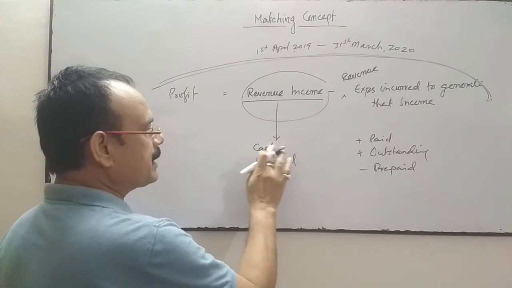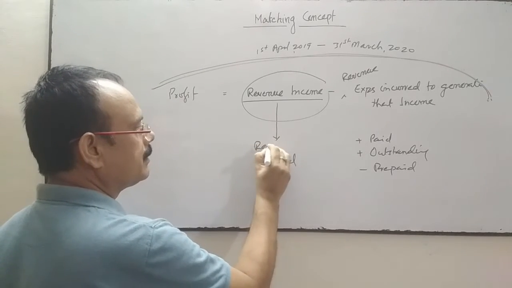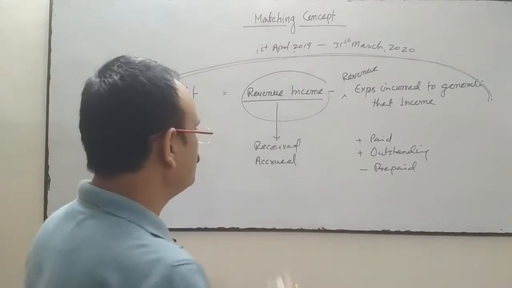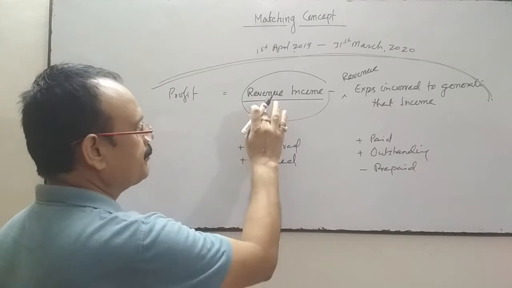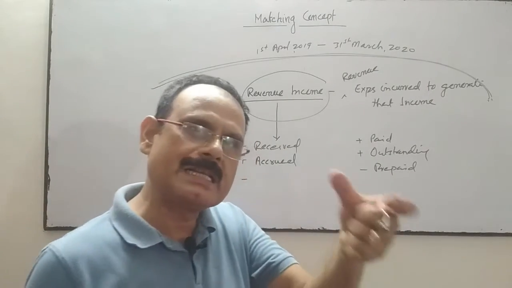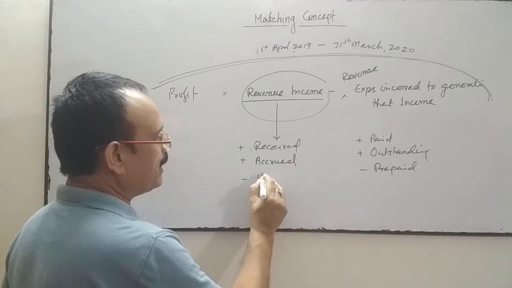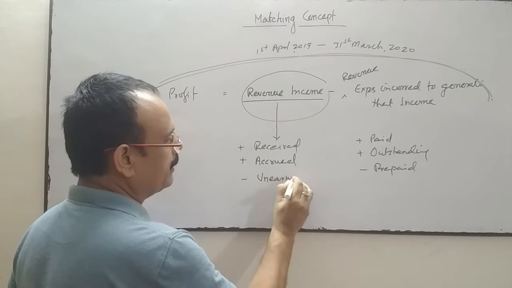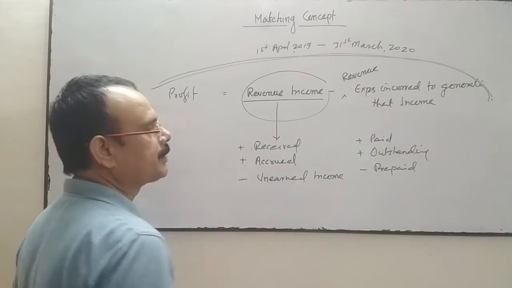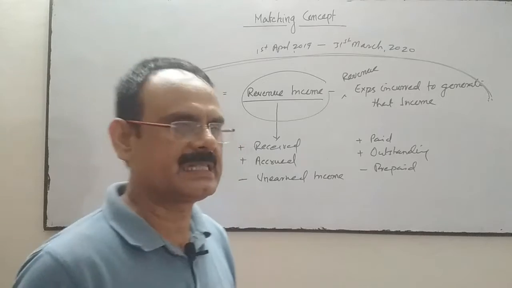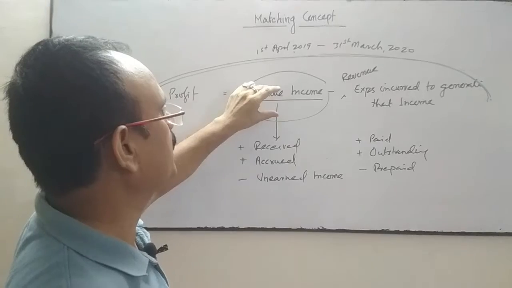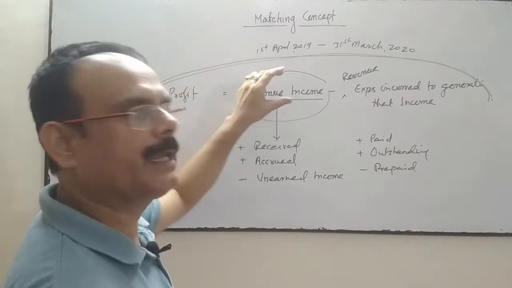So amount received or earned but not received, meaning accrued, both will be taken into account as revenue. If any income is not earned but the amount is received, then that is called unearned income, and it will be deducted. Unearned income will be deducted to know the true profit or loss of the business. So under the matching concept, we compare. Matching means comparing revenue income